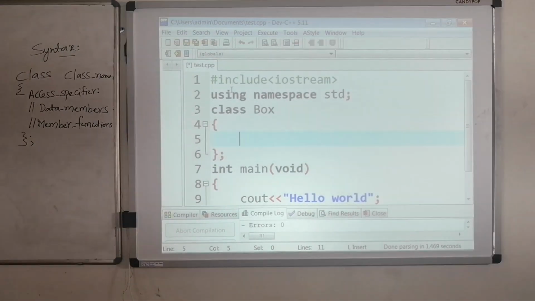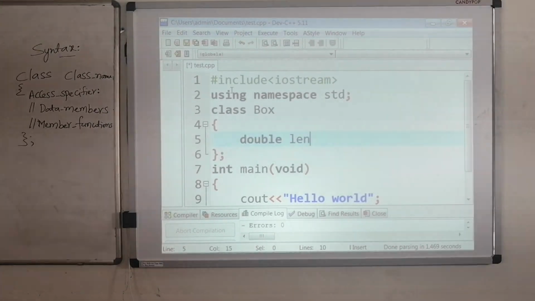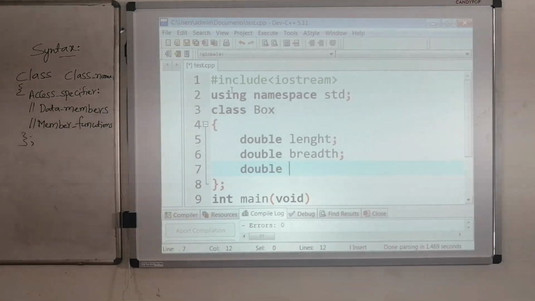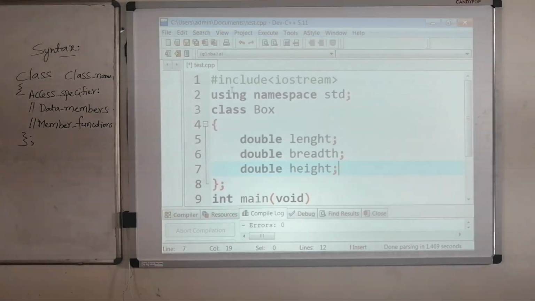What data members are we going to have for a box? All dimensions I am taking as double. Double is a data type, if you remember. So the box will have length, the box will also have breadth, and the box will also have height. These three are my properties or attributes of my box class.